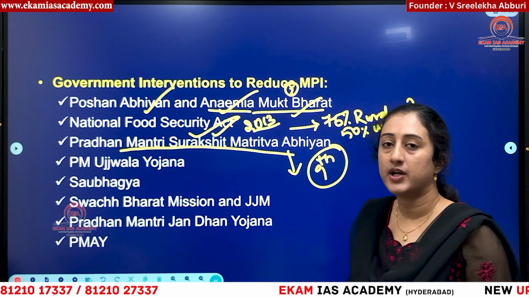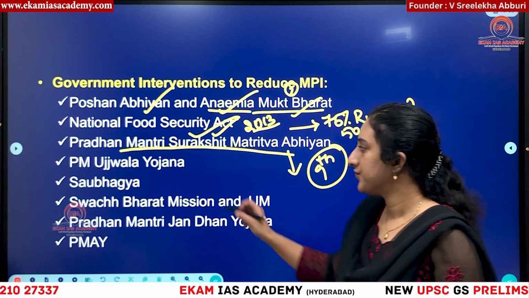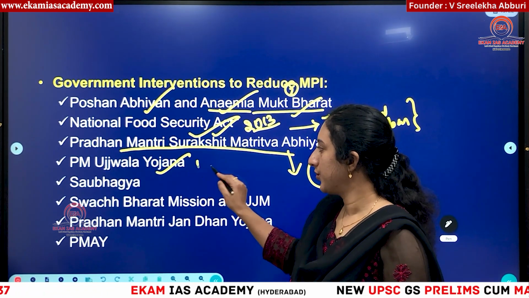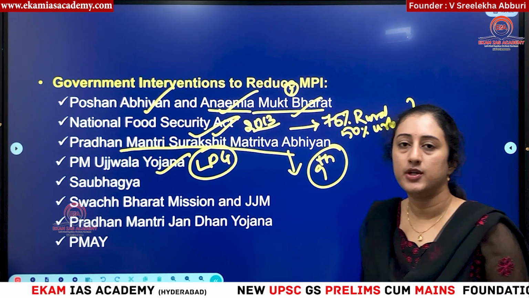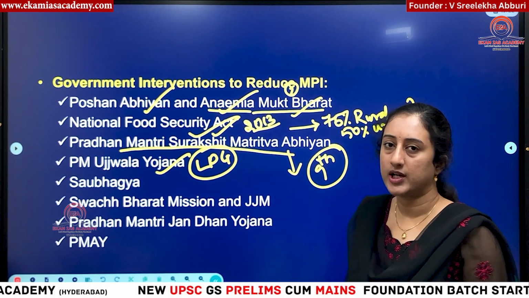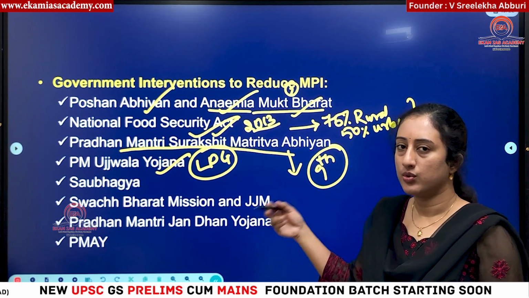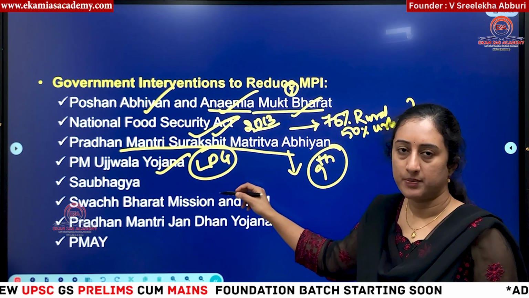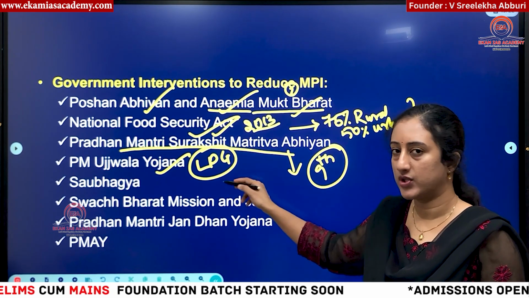So that there will be continuous monitoring on health of the baby as well as the mother. Then Pradhan Mantri Ujjwala Yojana. This scheme is aimed at providing free LPG cylinders to those people who are below poverty line. Initially, they targeted only below poverty line people, but later it was extended to all the people. Like even Antyodaya Yojana people also, and the SC, STs, forest dwellers, other people are also covered under this now.